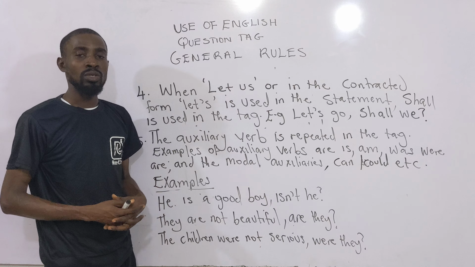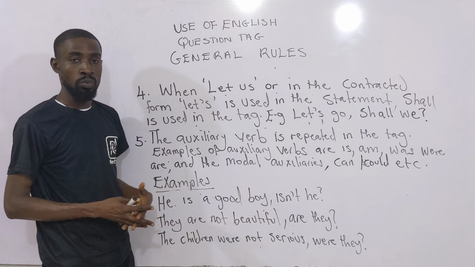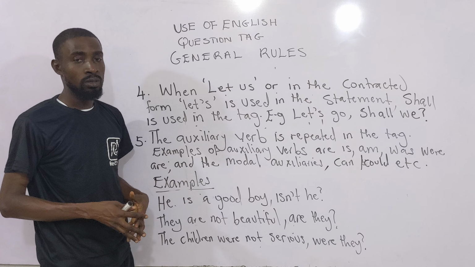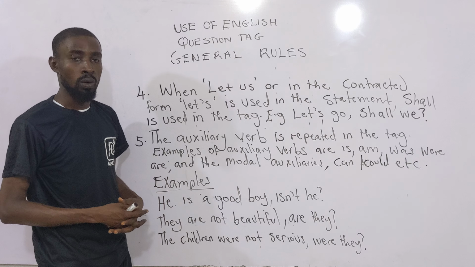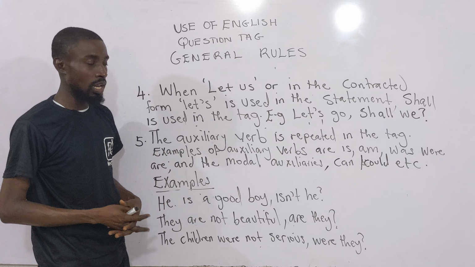So I have examples of auxiliary verbs on the board: is, am, was, were, are. And we talk about the modal auxiliaries here, like can and could. They are said to be modal. Has, have, had, all of them are said to be auxiliary verbs. So anytime they are used, they must be repeated in the tag.